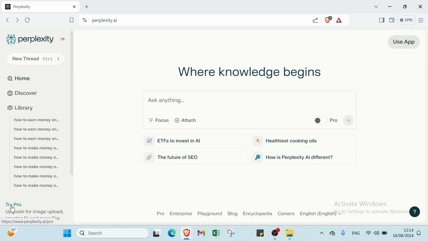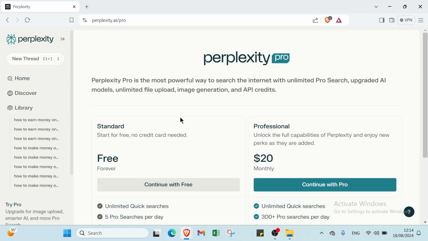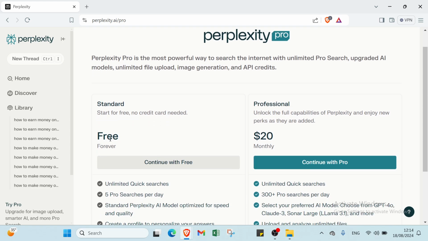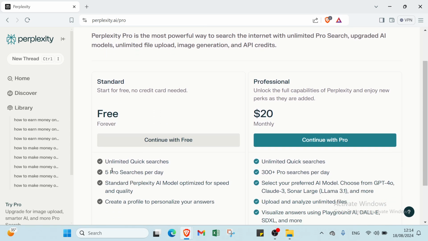And if we go over Try Pro, we will find that Perplexity is free. So we have here Standard, start for free, no credit card needed, free forever, continue with free with unlimited quick searches, 5 Pro searches per day, standard Perplexity AI model optimized for speed and quality, requires a profile to personalize your answers, and it's absolutely free.